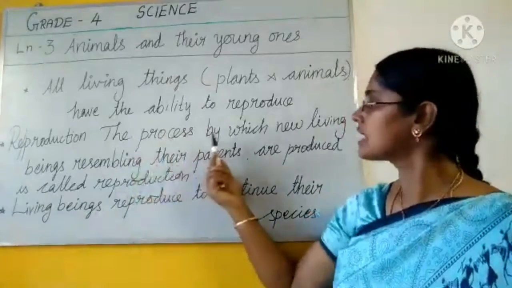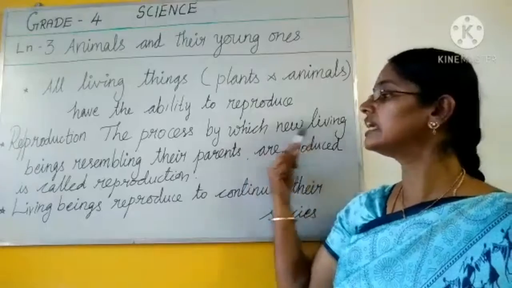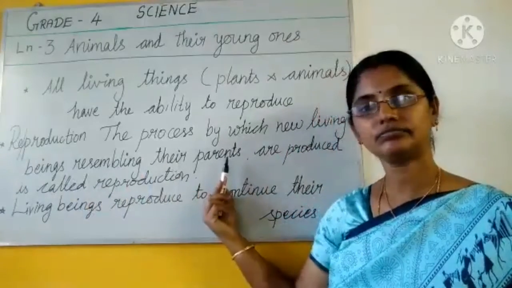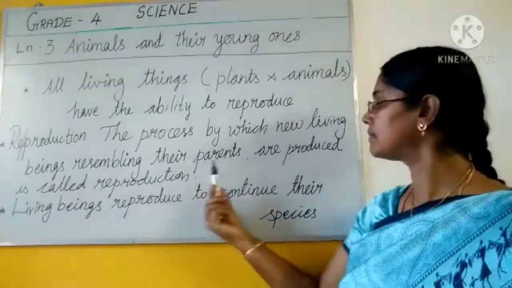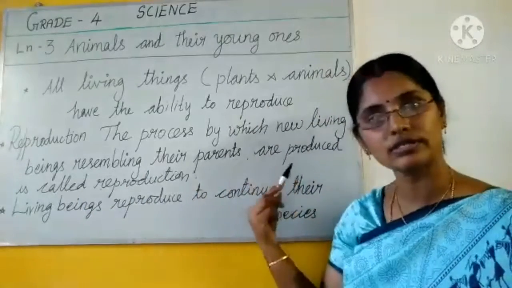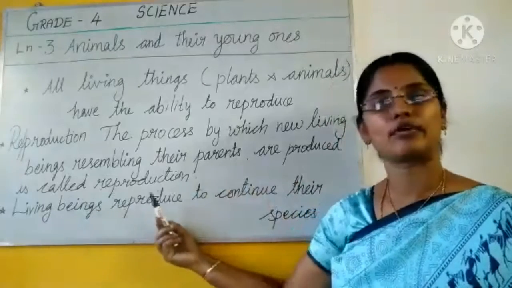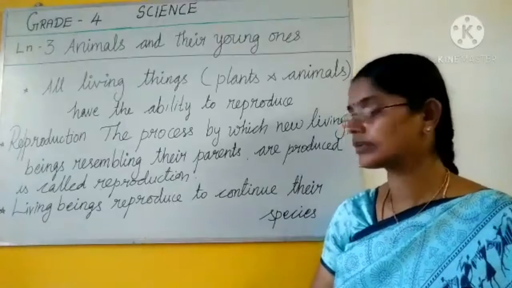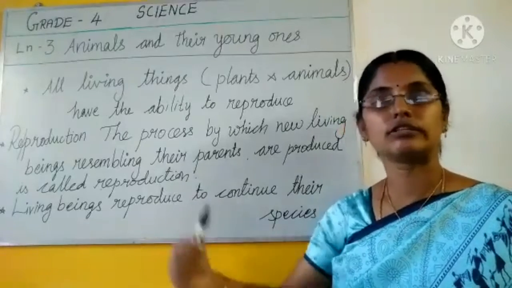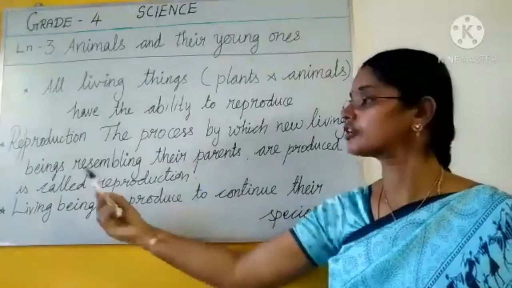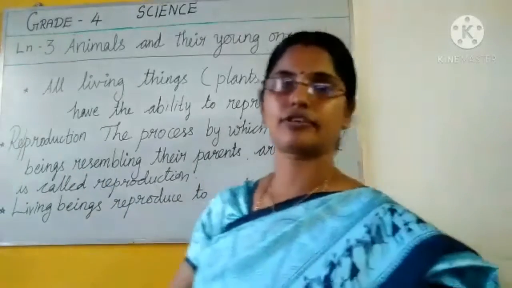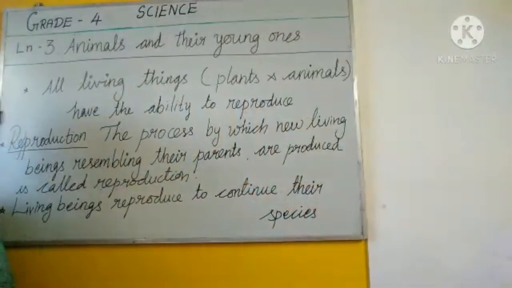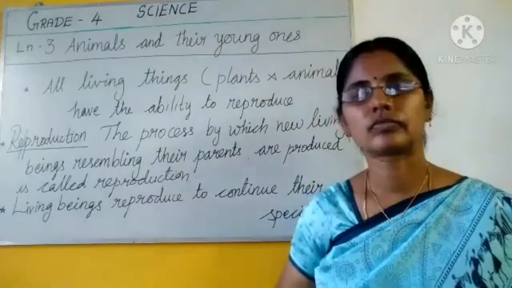So, the process by which new living beings resembling their parents are produced is called reproduction. Are you clear, children? So this is how we have to write the definition for the word reproduction.